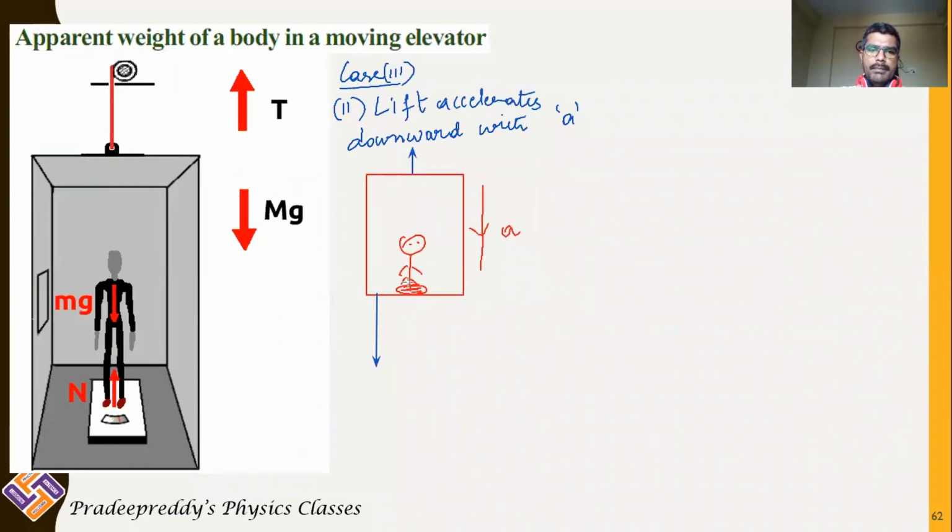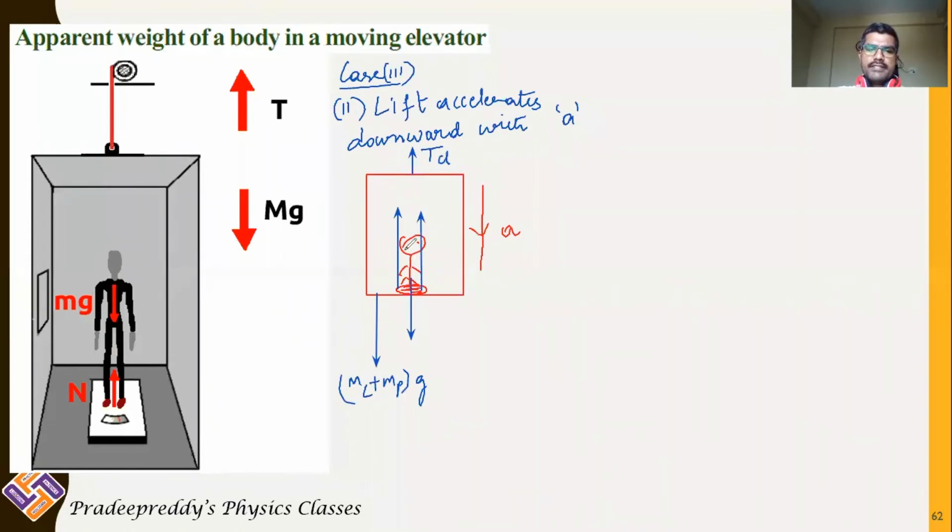And this person will be experiencing gravitational force in downward direction and normal reaction in upward direction. As the lift is accelerating down, there will be a pseudo force in upward direction. This is gravitational force, mass of the lift plus mass of the person into acceleration due to gravity. And this is tension in the chain of the lift.